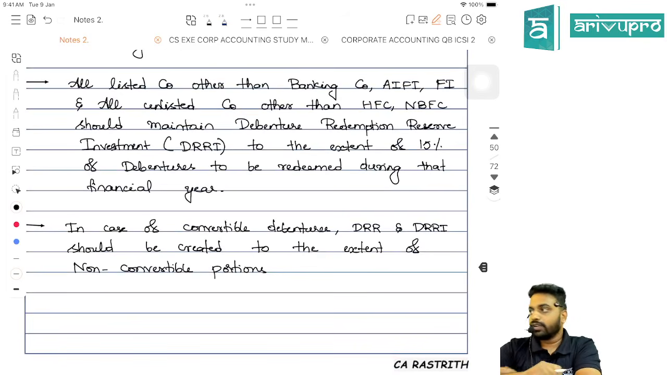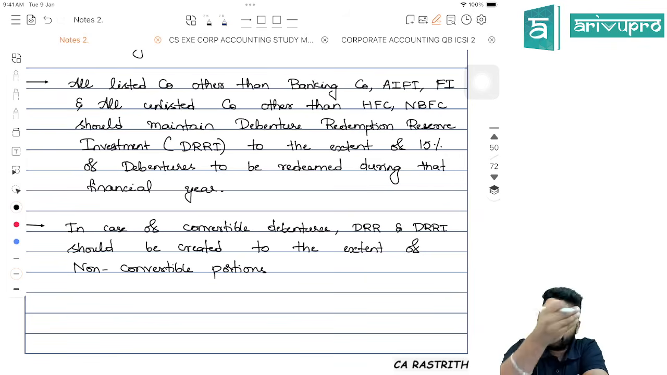Correct? And one thing you have to remember: in case of convertible debentures, DRR and DRRI should be created to the extent of the non-convertible portion. For example, let's say you have 10 lakh rupees of debentures, of which 30% is convertible into shares. In this scenario, 10 lakh into 30% is 3 lakh rupees, on which no DRR or DRRI is required. On the remaining 7 lakh, we have to create DRR and DRRI.